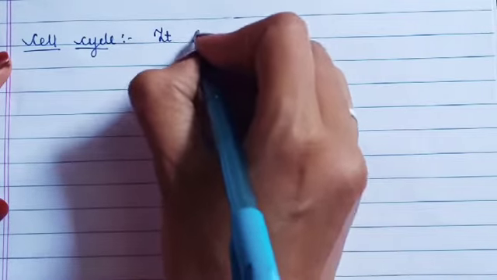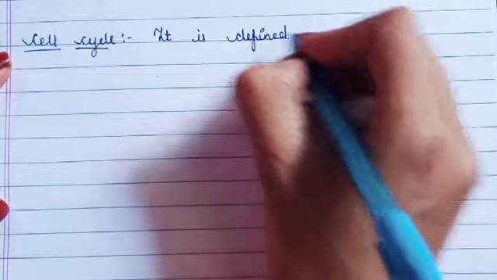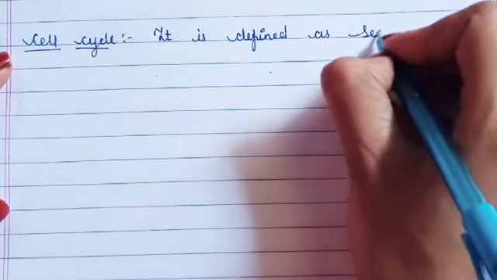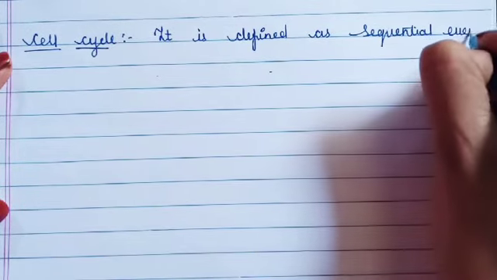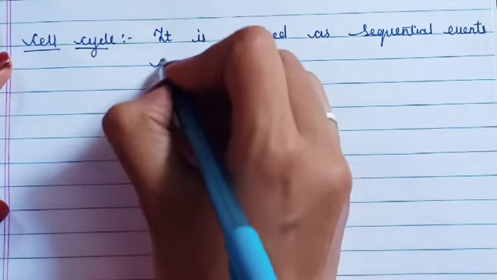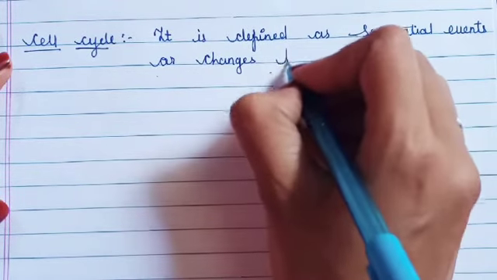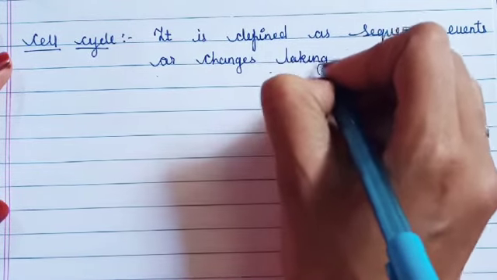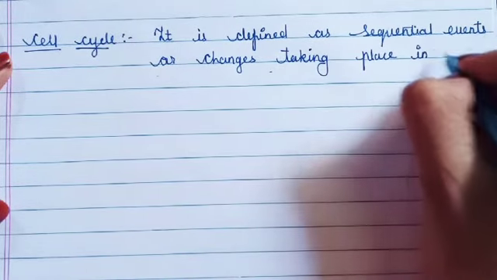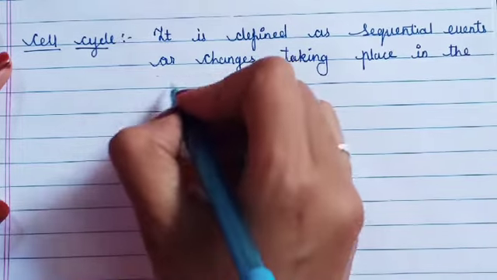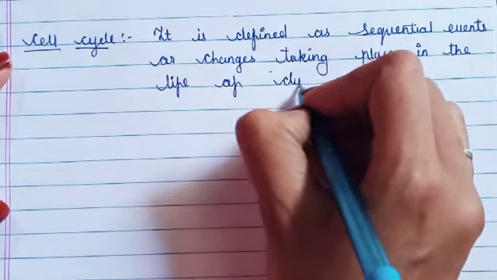It is defined as sequential event or changes taking place in the life of dividing cell.